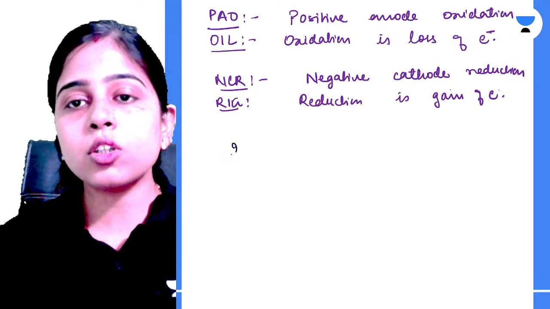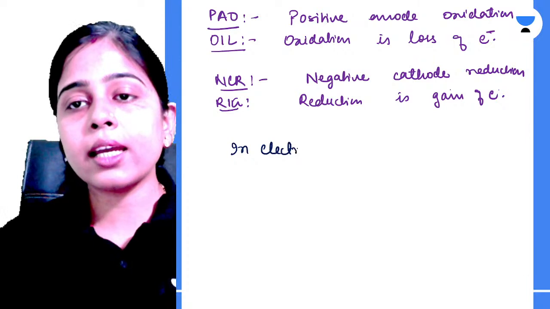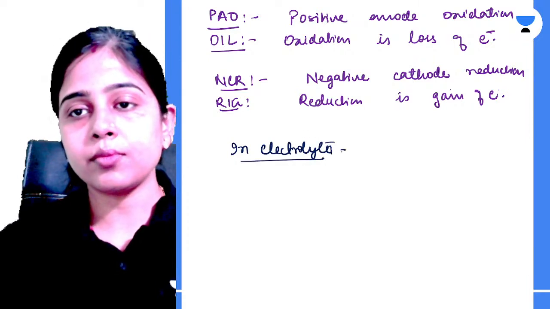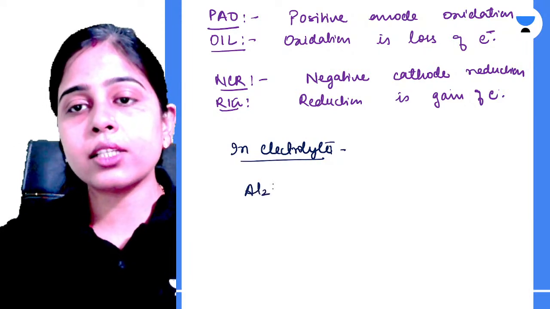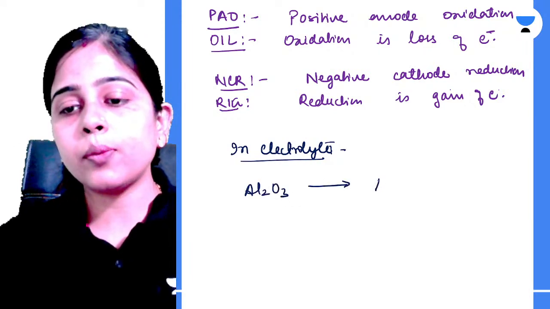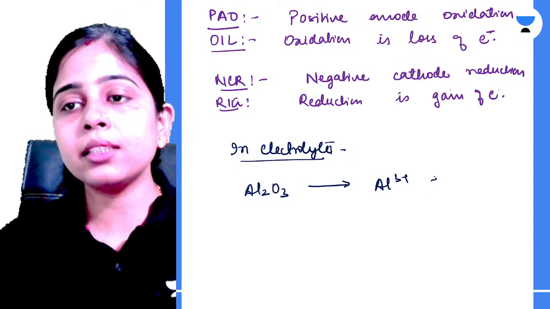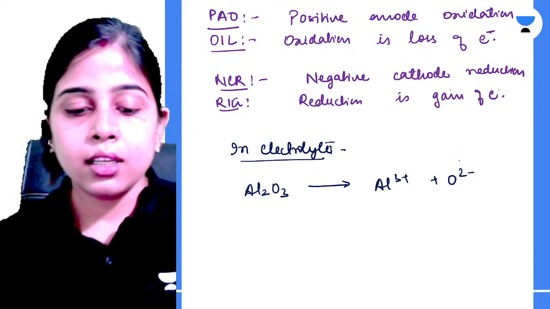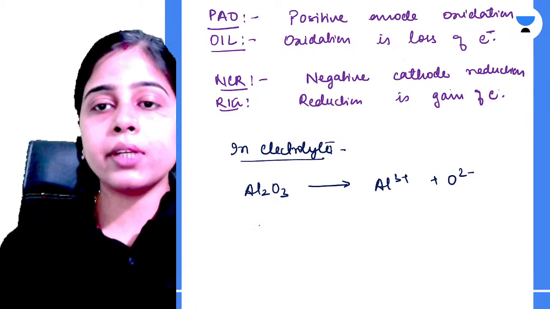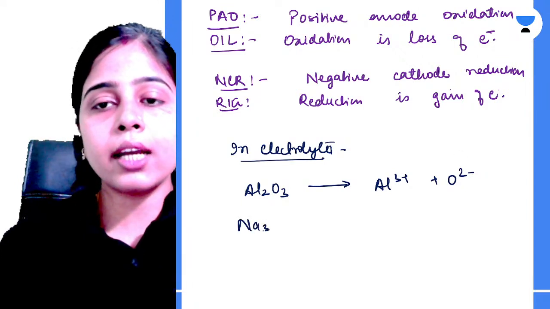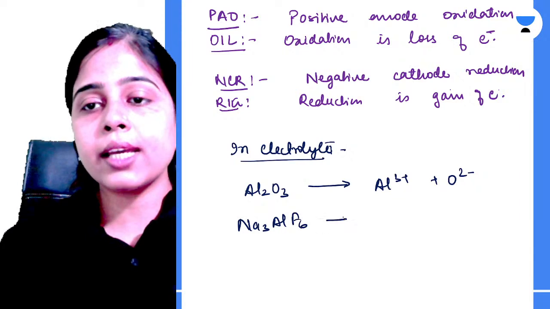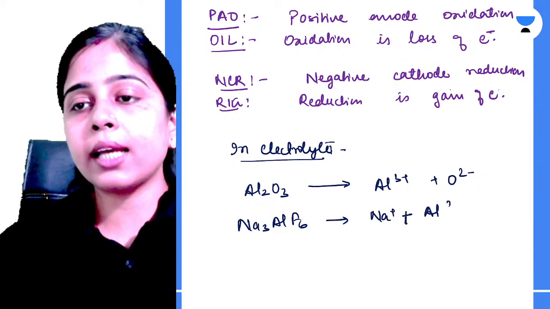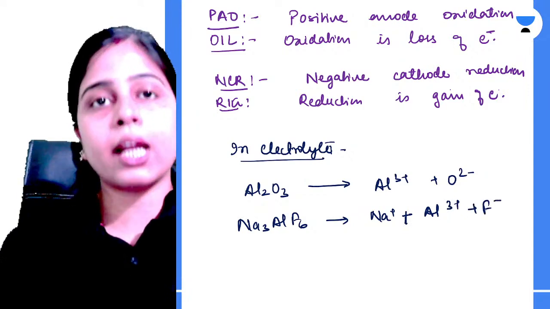Okay, so electrolyte में कितने तरह के ions हमारे present हैं? Yes. So first, let's talk about alumina. Alumina gives you your aluminium ion and your oxide ion. Then cryolite, what are we getting? We are getting sodium ion, aluminium ion, and fluoride ion.